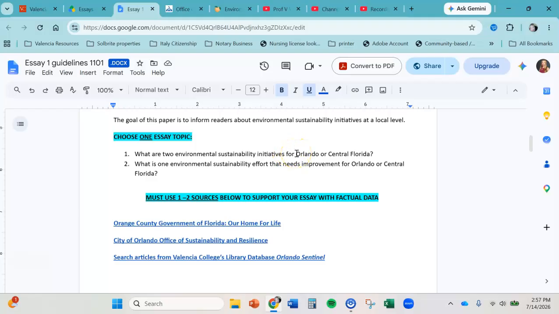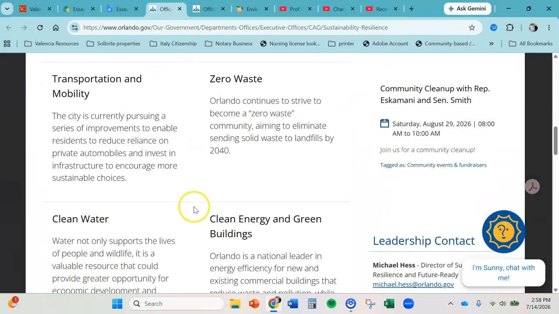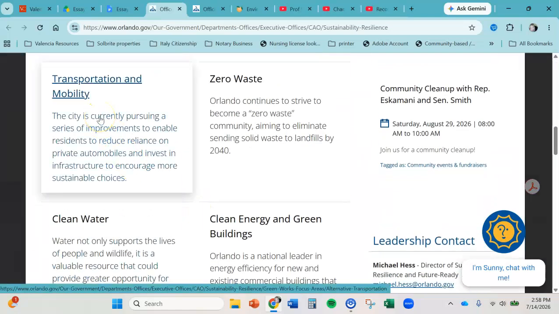And the other option is to choose 1 environmental sustainability effort, but it needs to be improved. You don't exactly agree that what it's doing is really benefiting the environment. And again, you go on this website, you choose just 1 of them, right? So I'll go to the City of Orlando, for instance. Maybe I choose transportation. And of course, their website's going to talk about all the great stuff they're doing for transportation and mobility, but you think they can be better. So you just pick 1.